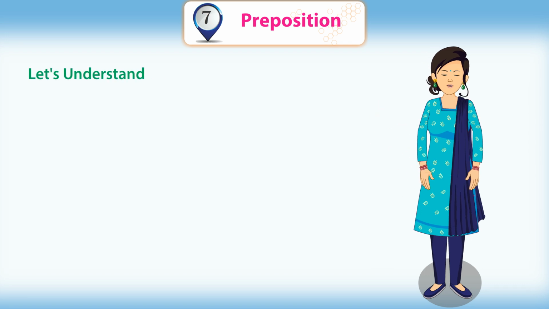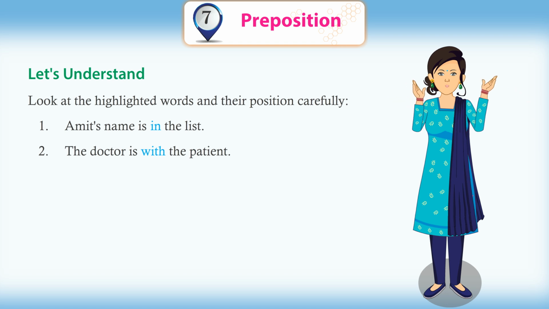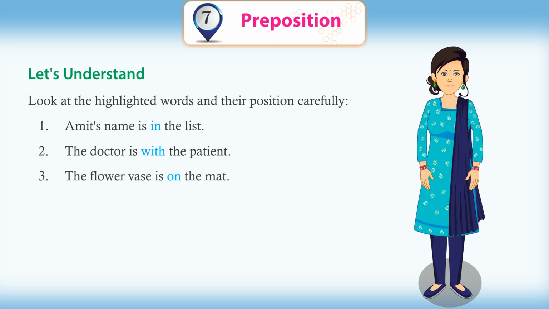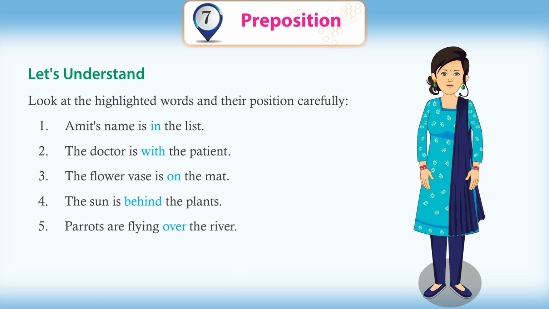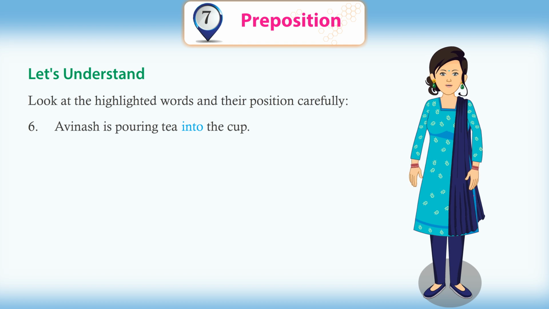Let's understand. Look at the highlighted words and their position carefully. Amit's name is in the list. The doctor is with the patient. The flower vase is on the mat. The sun is behind the plants. Parrots are flying over the river. Avinash is pouring tea into the cup.